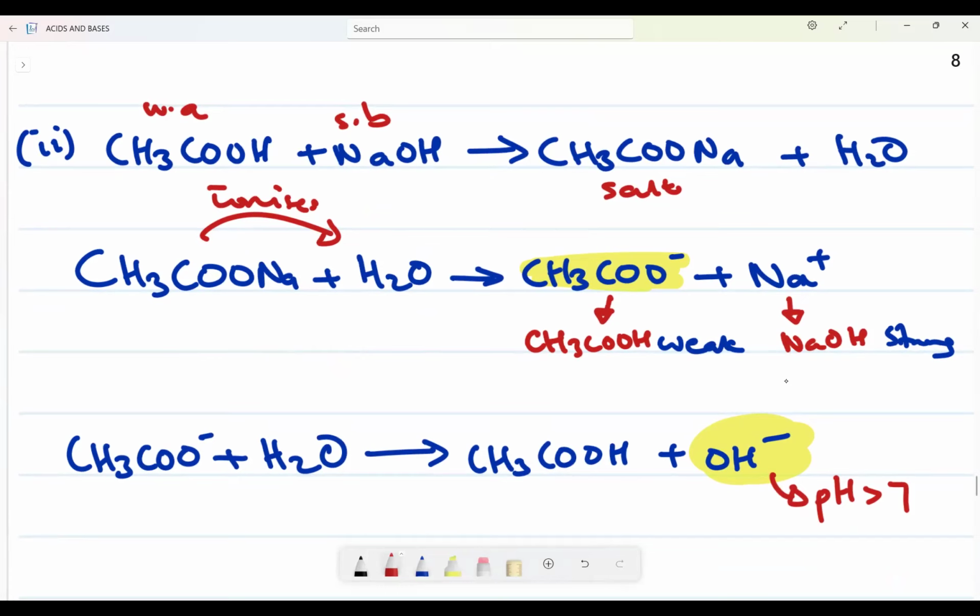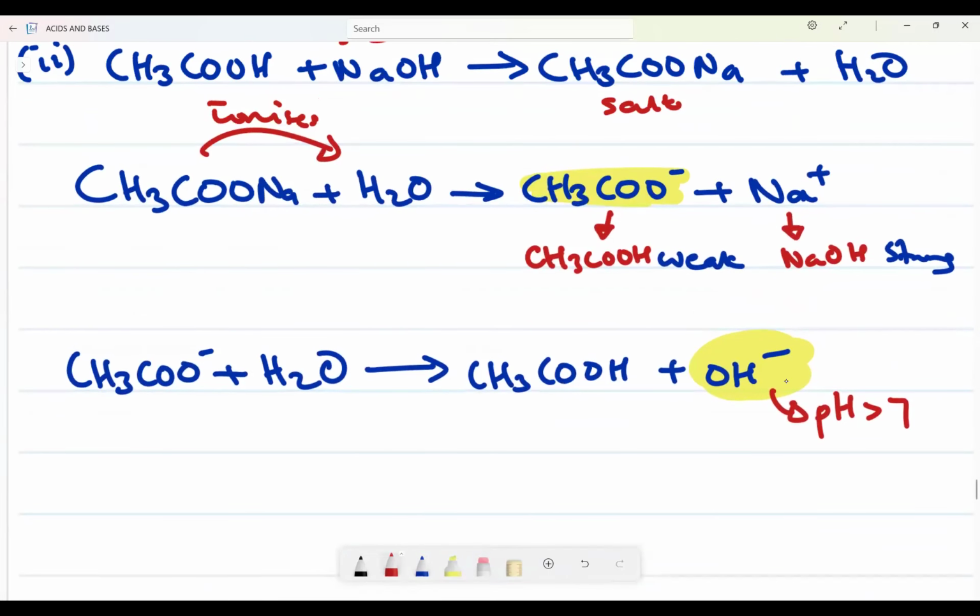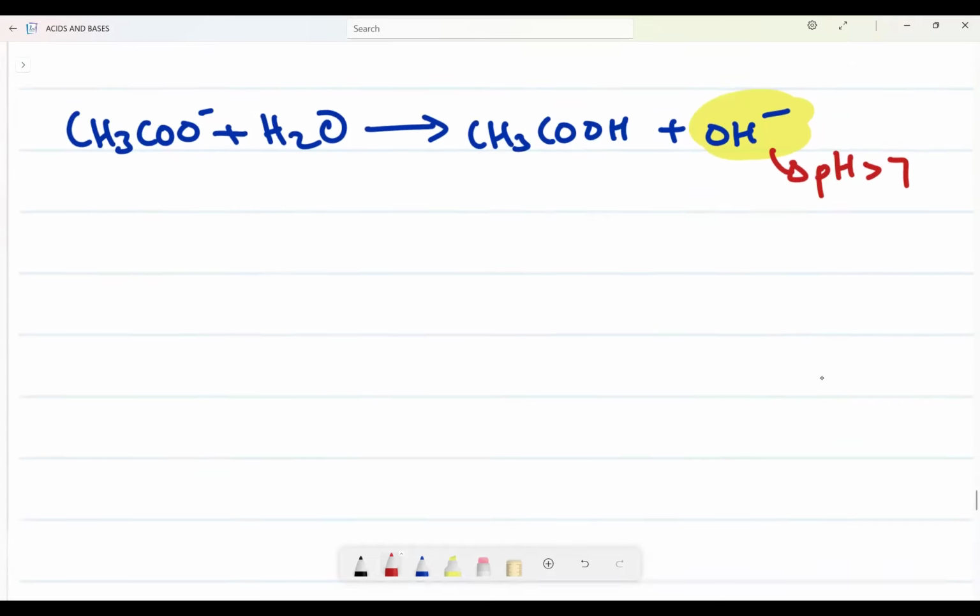Then you check between the two ions that you have formed there, which one comes from a weak something, whether it can be a weak base or a weak acid. The one that comes from a weak something, you make it react with water. Then after reacting it with water, you'll see the product at the end. The ion that forms at the end will tell you the solution.